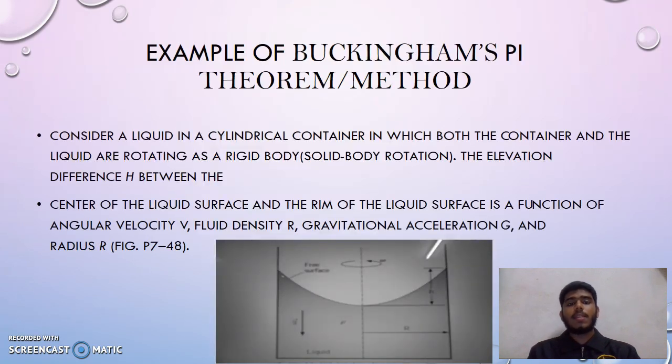So moving on to the next example, which is the Buckingham Pi theorem. So let's say this is our question. Consider a liquid in a cylindrical container where both the container and the liquid are rotating as a rigid body, solid body rotation, and the elevation difference h between the center of the liquid surface and the rim of the liquid is a function of angular velocity ω, fluid density ρ, gravitational acceleration g, and radius R. So you can refer to the diagram here. It is a rotating body and a rotating liquid inside it.